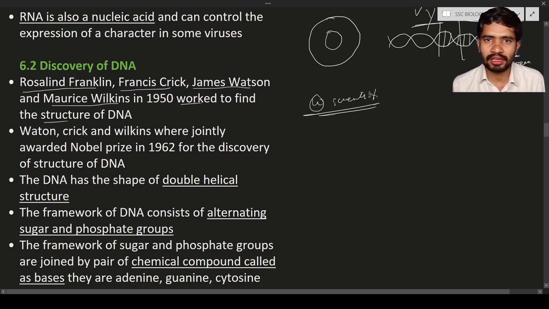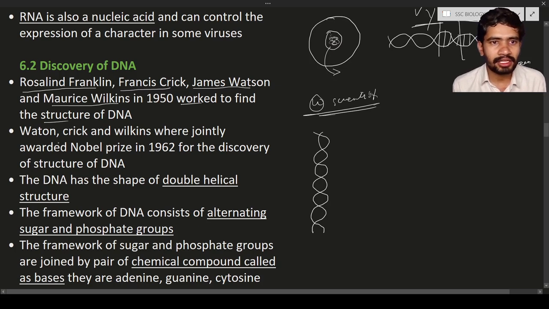What is the structure of the DNA? Just now we have discussed the cell. Let us consider this is a cell. The cell has a nucleus. It has some kind of DNA. If you take out the DNA, it has some structure. So what is the structure? The structure is known as the double helical structure. You can see here there is a double helical structure. So they found that DNA has the double helical structure.